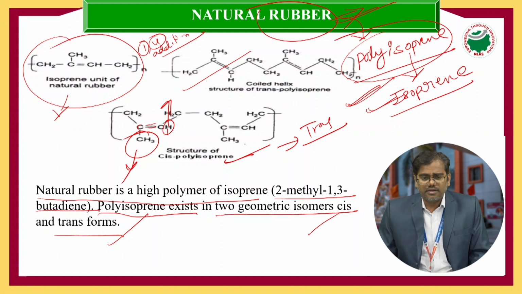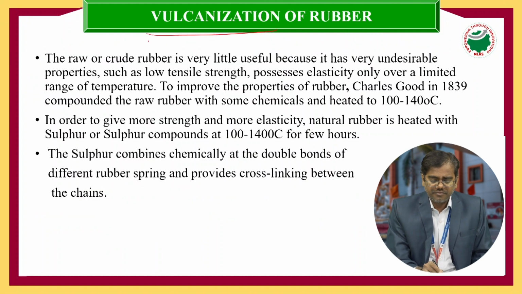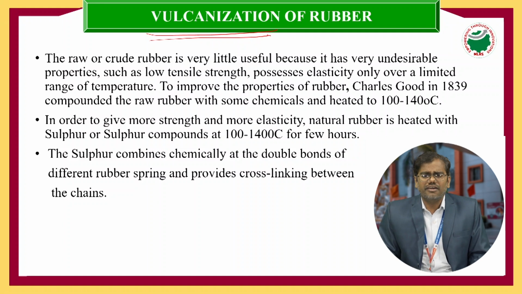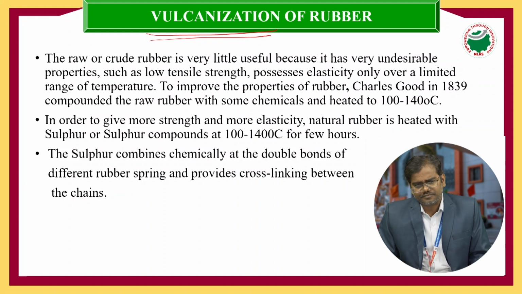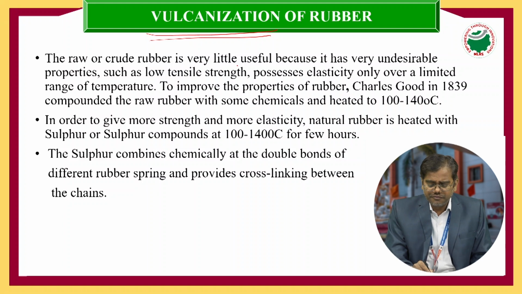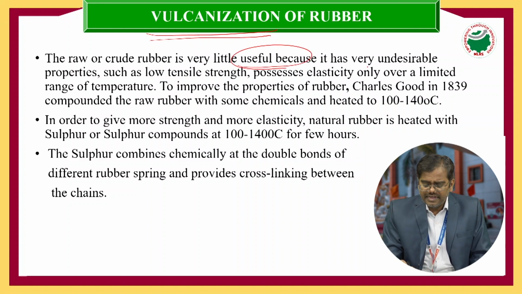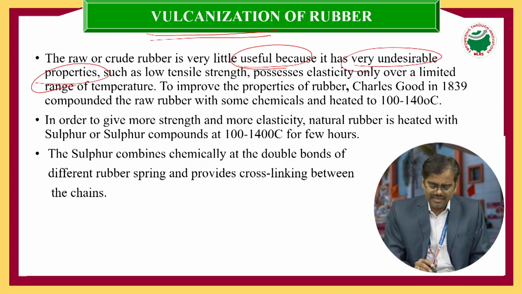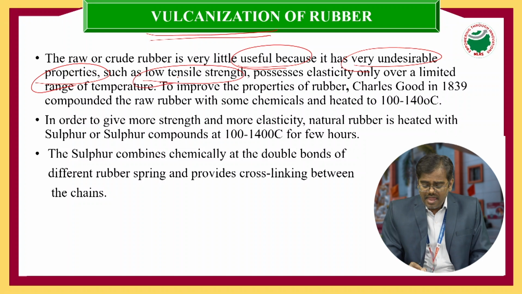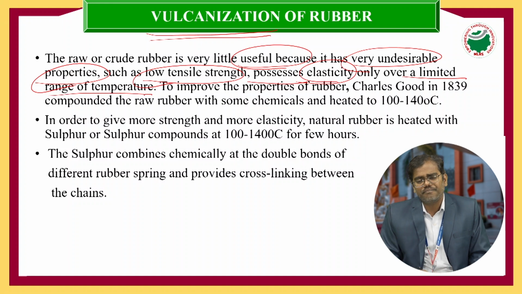Next point here, vulcanization. So why should we discuss the vulcanization of rubber? What is the reason behind that? Because raw rubber, that is the natural rubber, is of very little use because it has undesirable properties. What are the undesirable properties? Low tensile strength, and it possesses elasticity only over a limited range of temperature. Also, when we keep natural rubber in water, it will easily absorb water molecules.